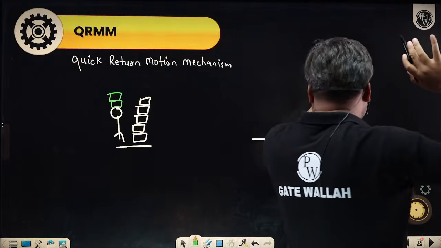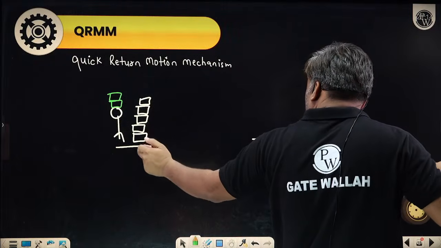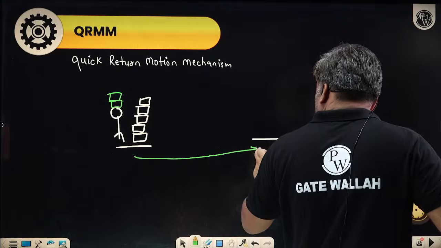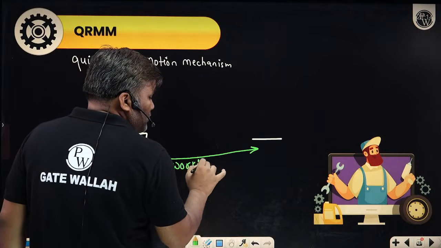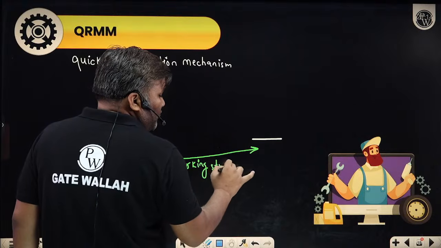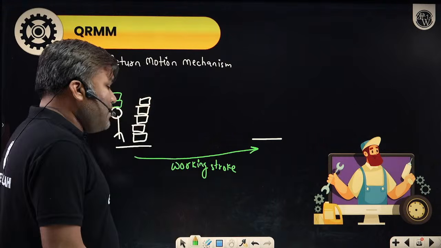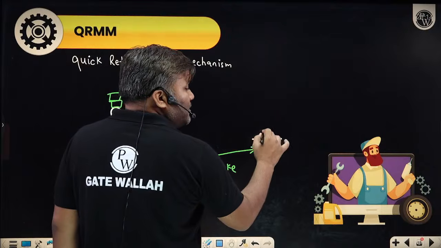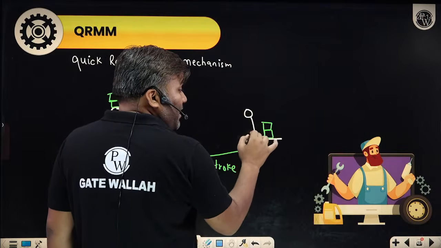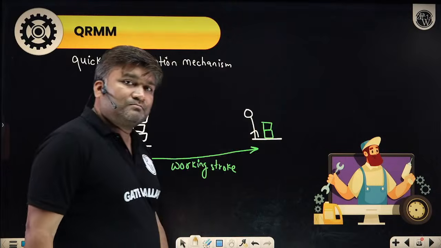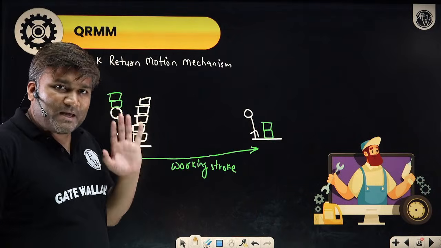So this is my working stroke. From here, I'm moving. This is my working stroke. I'm giving this side working stroke. But once I have unloaded these 2 bricks, now I'm empty headed. I have no load on my head.